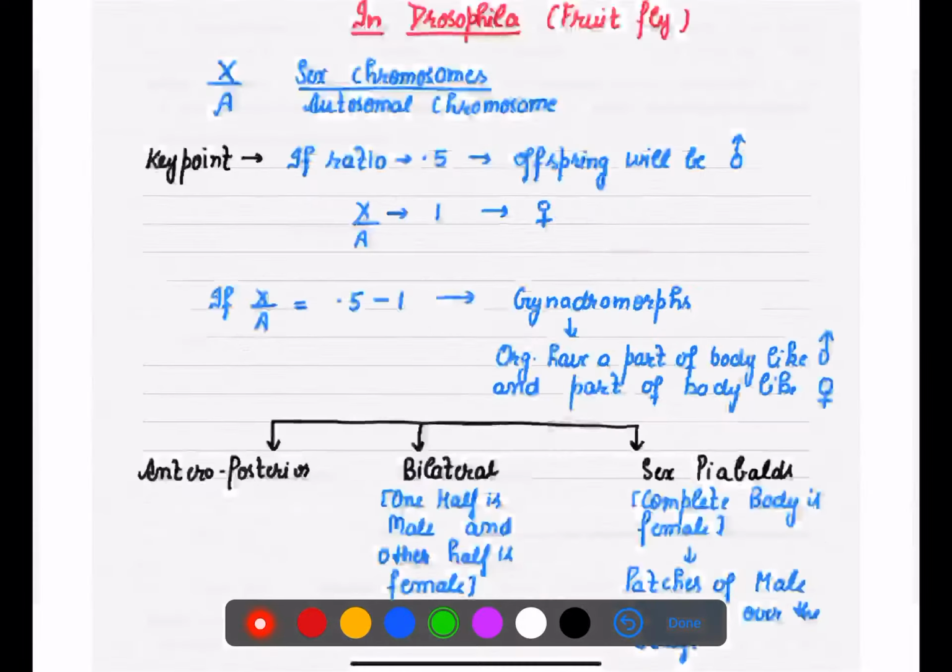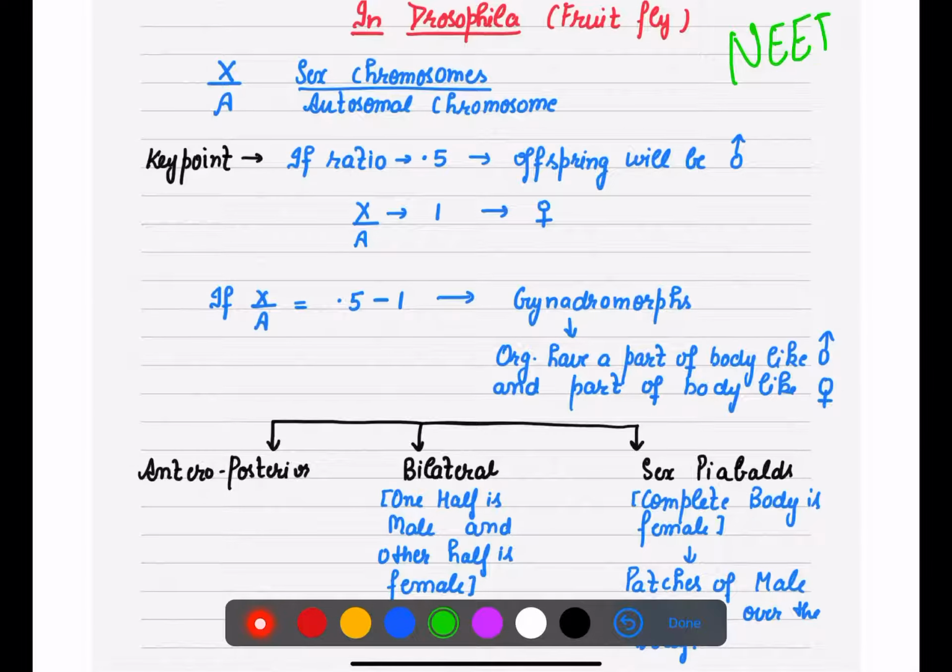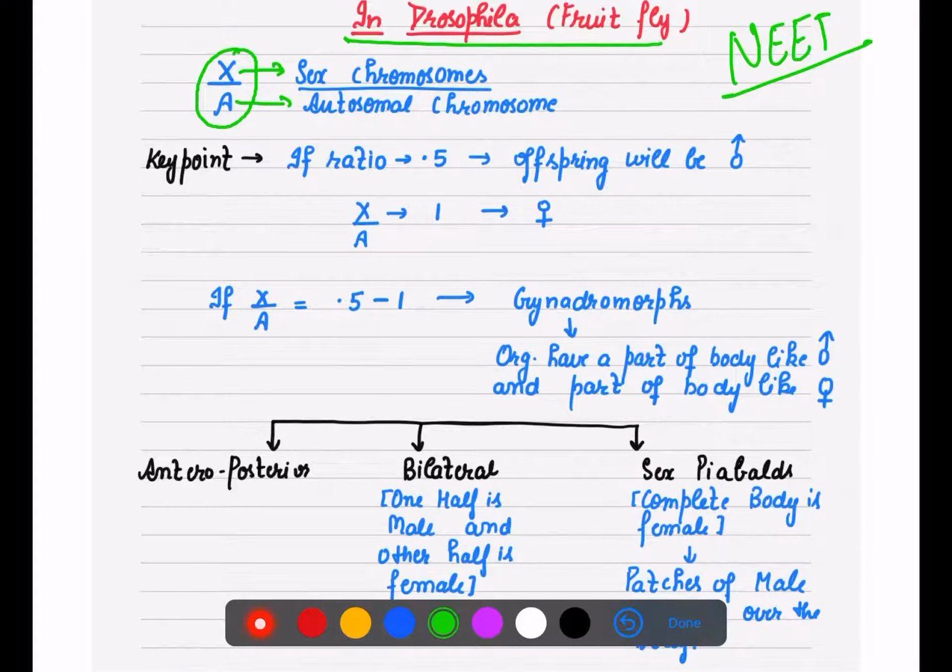If I have to give you a little more detail about the NEET, let's talk about only Drosophila, which shows male heterogamety. You know that here X on A. I have taken X as the sex chromosome, A is the autosomal chromosome. If we take the ratio of sex chromosome over autosomal chromosome, if this ratio comes out to be 0.5, the offspring will be male, right?